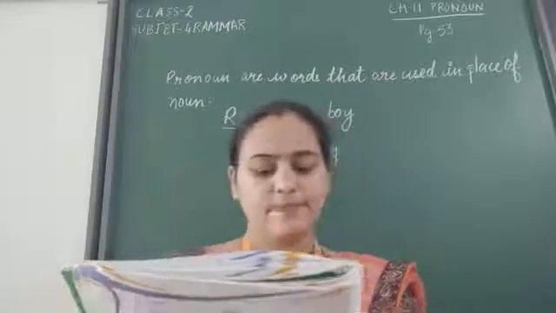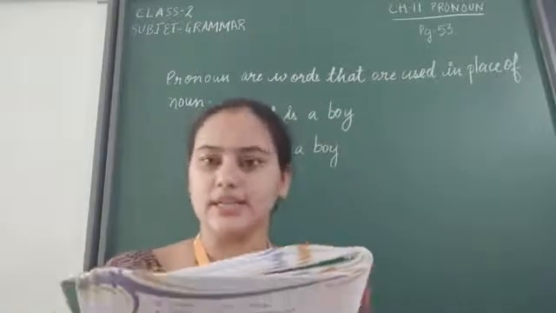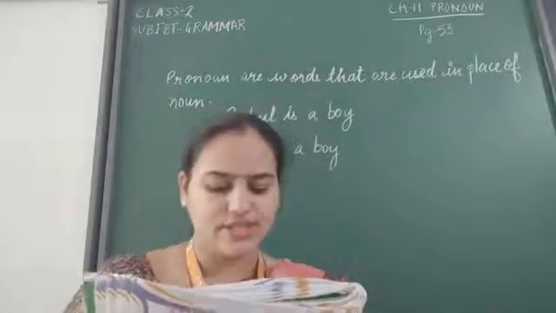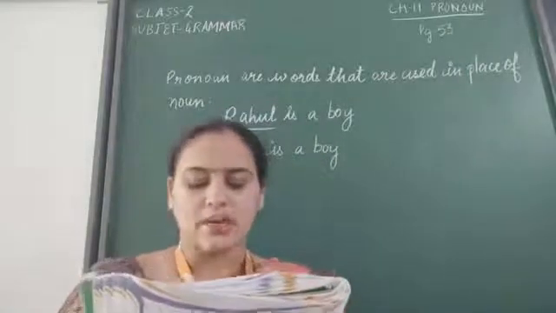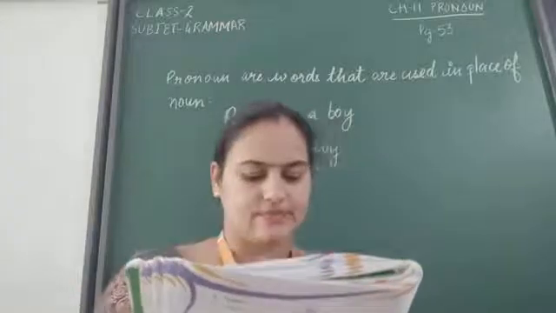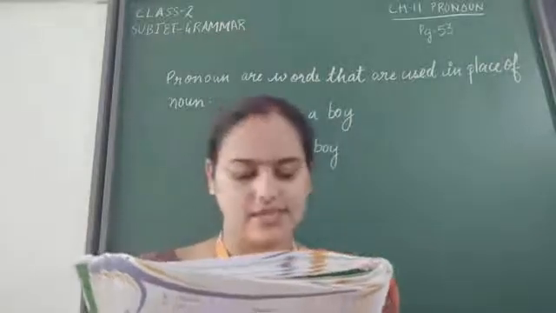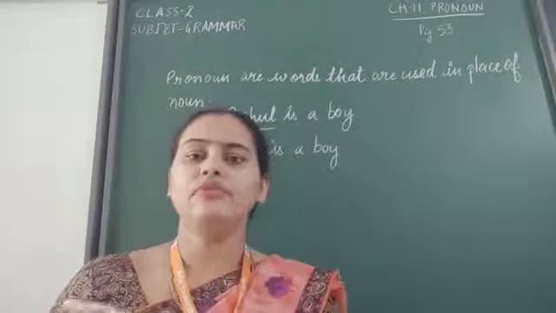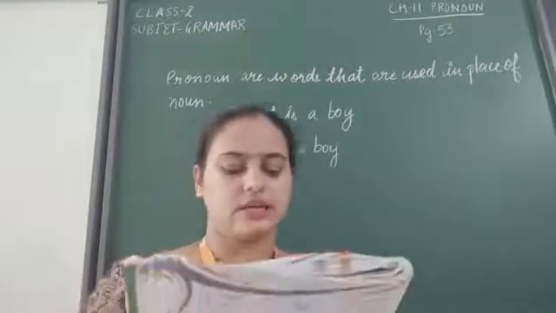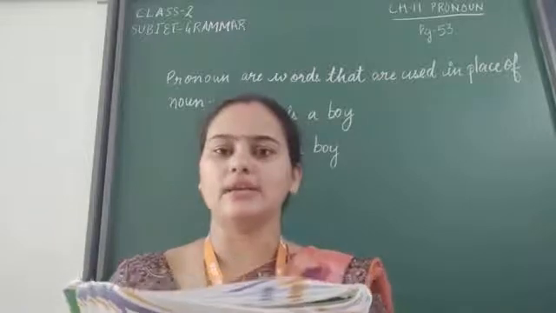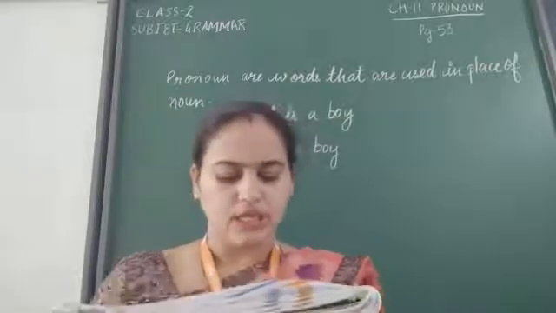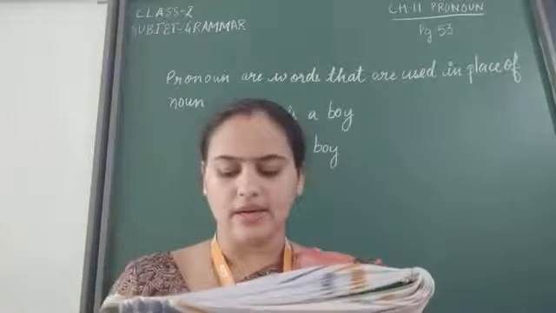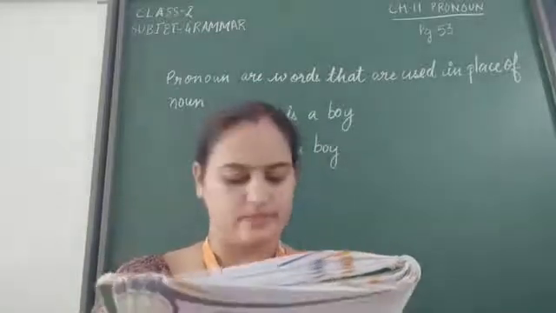This is Kavita. She is an intelligent girl. Here we have replaced the word Kavita with she. She respects her parents and elders. She goes to school daily. Everybody praises her. Here we have used she and her as the pronoun. In these sentences, we have used she and her in place of Kavita.